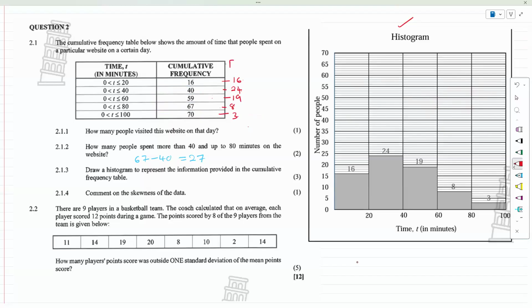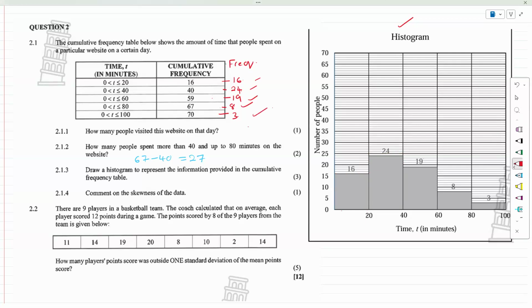So this is frequency, guys. We worked backwards to get the frequency. And that's what they drew in this table. So this would be 16 going to 20. Then from 20 to 40 goes to 24. And it continues in that part. From 40 to 60 would go to 19. That's how I got it there. From 60 to 80 would go to 8. And from 80 to 100 would go to 3.